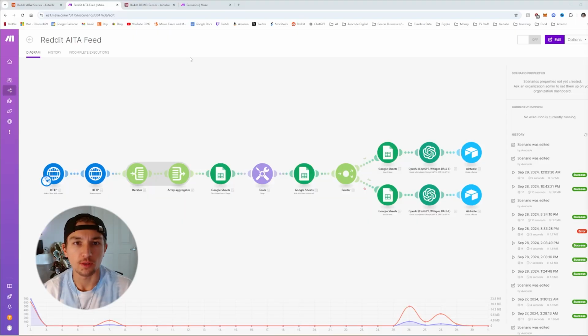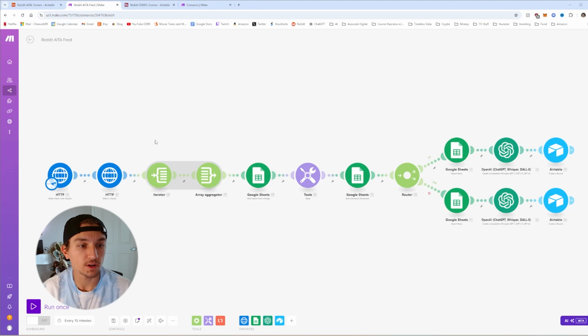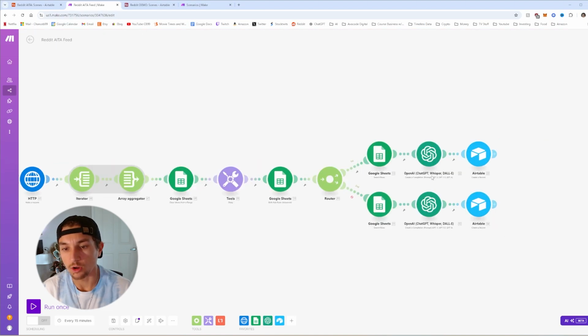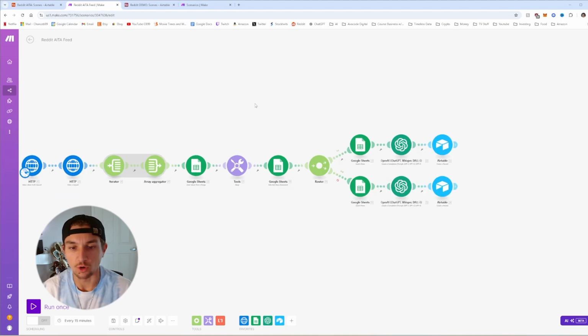Okay, welcome back to another module. Now we're going to be going to Make.com. Okay, this is an automation where we pull from Reddit through their API and grab the post. We add it to Google Sheet, transform some of the data, pull it back from Google Sheet, and then go to ChatGPT to add some stuff, and then we go to Airtable to populate the Airtable tables that we just created. So we're going to be creating this.